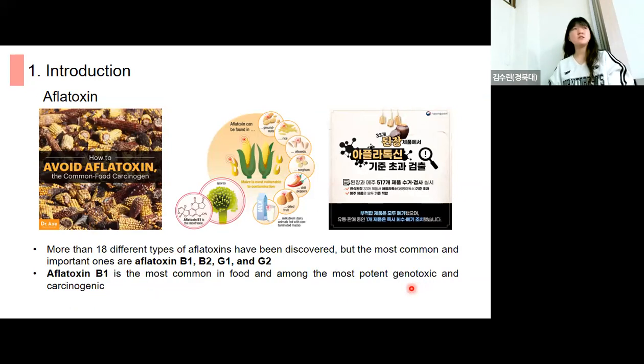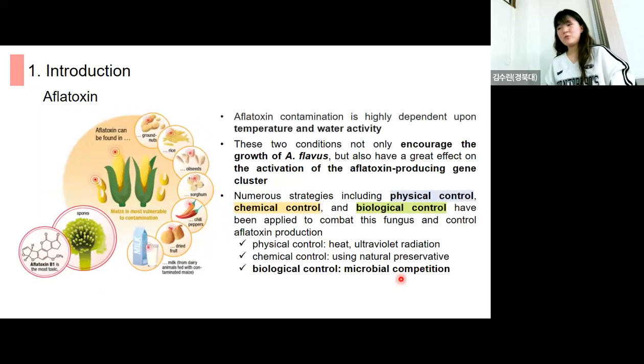So more than 18 different types of aflatoxins have been discovered these days, but the most common and important ones are aflatoxin B1, B2, G1, and G2. Aflatoxin B1 is the most common in food and among the most potent genotoxic and carcinogenic toxins. So aflatoxin contamination is highly dependent upon temperature and humidity. These two conditions not only encourage the growth of Aspergillus flavus, but also have a great effect on the activation of the aflatoxin biosynthesis gene cluster.